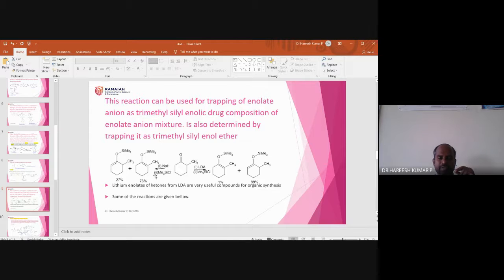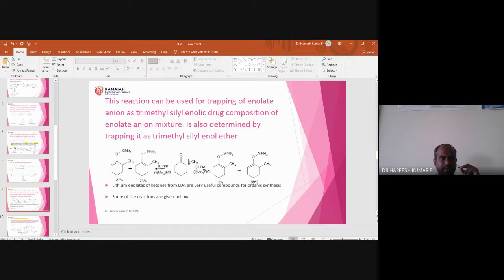So many times they ask you to predict the product for the following. They give this compound, mention these two reagents and mark a question mark. Many times the question is on this particular topic.